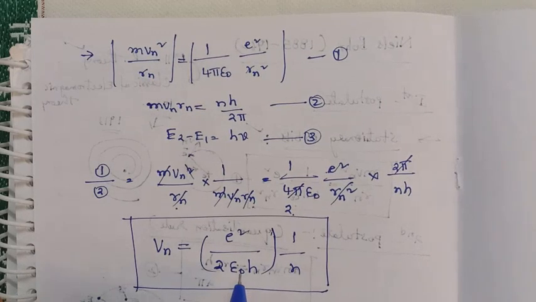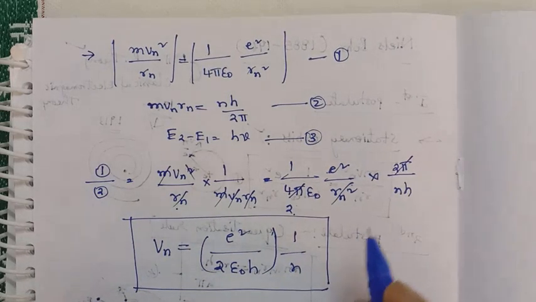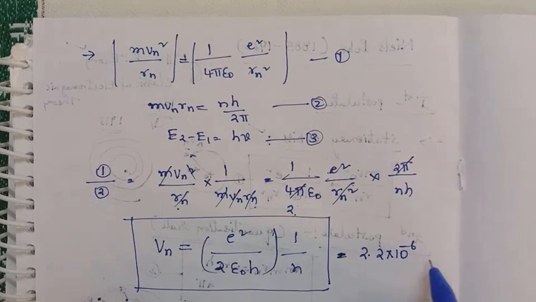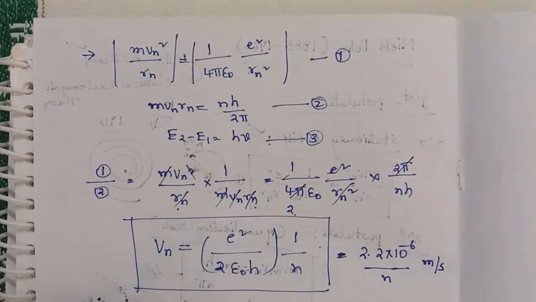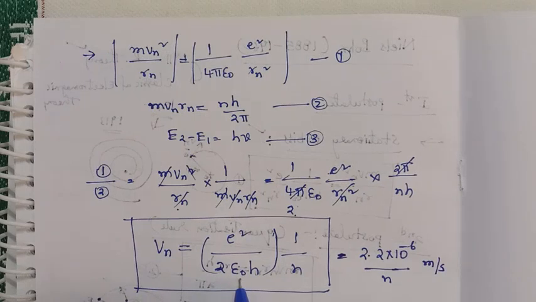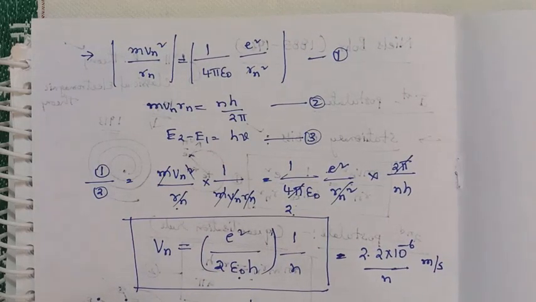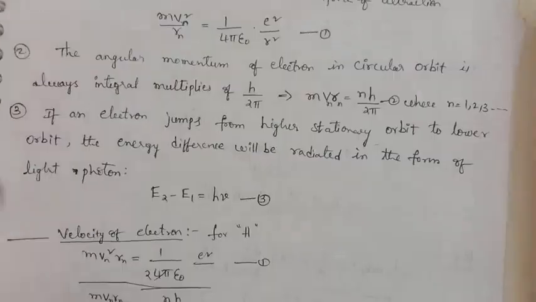By substituting the values of e, epsilon naught, and h, the charge of the electron, epsilon naught and Planck's constant, the expression is 2.2 into 10 to the power of 6 upon n meters per second. So v_n is inversely proportional to n. It is the expression for v_n.